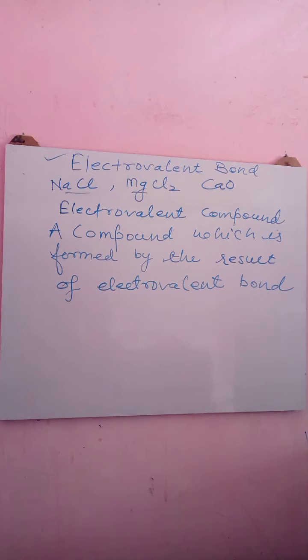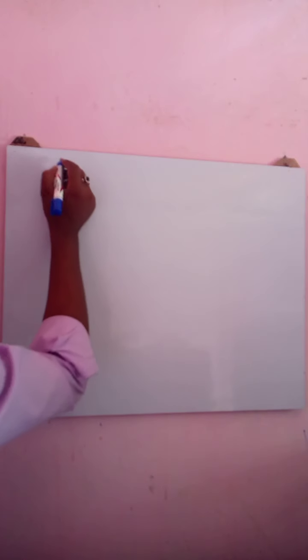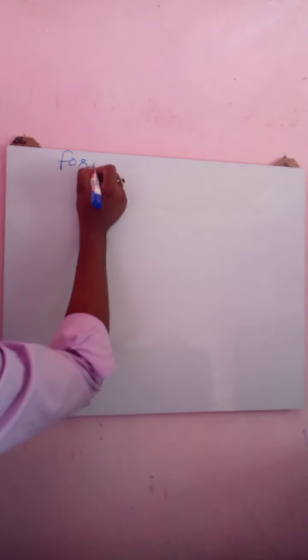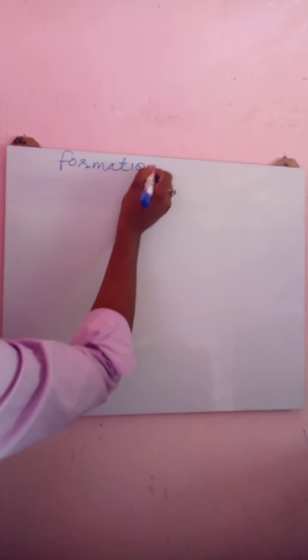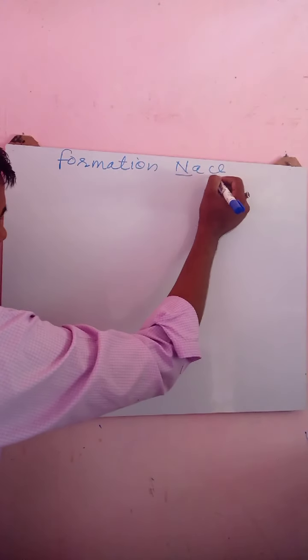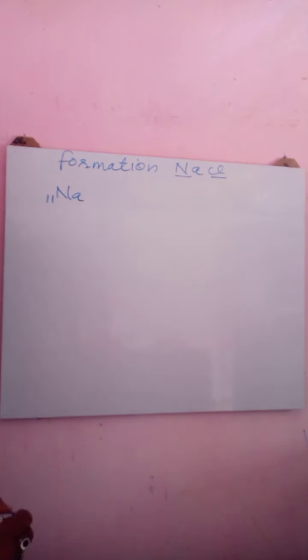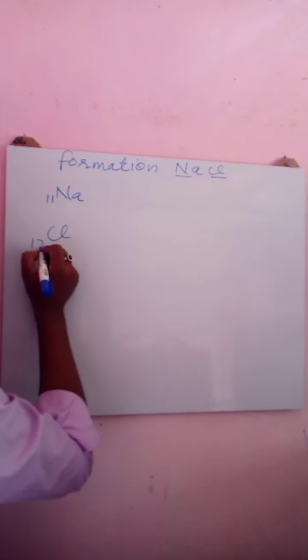Right? So let us understand how sodium chloride is formed first. Formation of sodium chloride, NaCl, to understand how an electrovalent bond is formed. How is an electrovalent bond formed? By the transfer of electrons between the atoms. We have two atoms, one is a metal and another is a non-metal. Let's see the atomic number of sodium. It is 11. The atomic number of chlorine is 17.